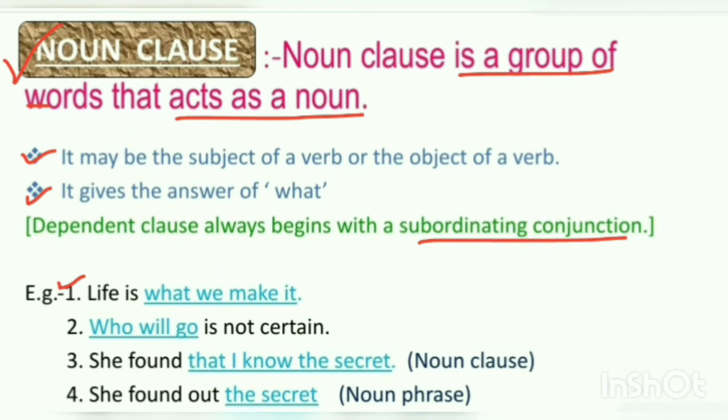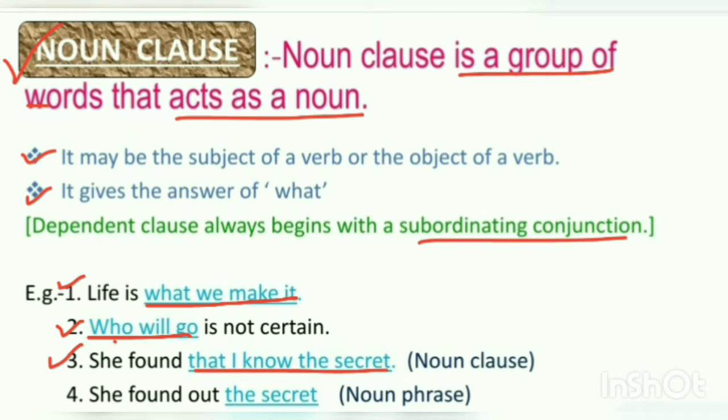Number 1, life is what we make it. What we make it is a noun clause beginning with the subordinating conjunction what and giving the answer of what is life. Number 2, who will go is not certain, giving the answer of what is not certain. Certain means definite. Number 3, she found that I know the secret. That I know the secret is a noun clause beginning with a subordinating conjunction that and giving the answer of what had she found.